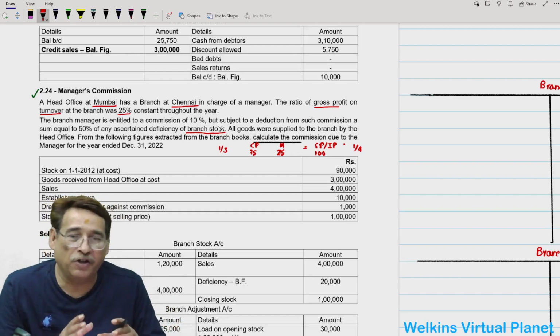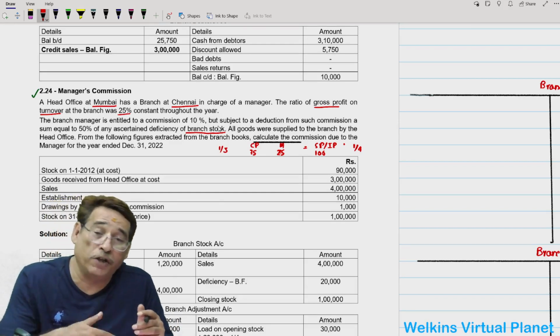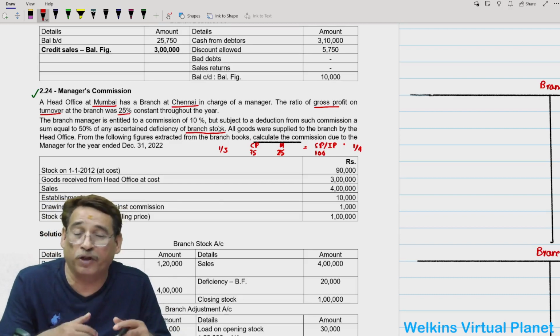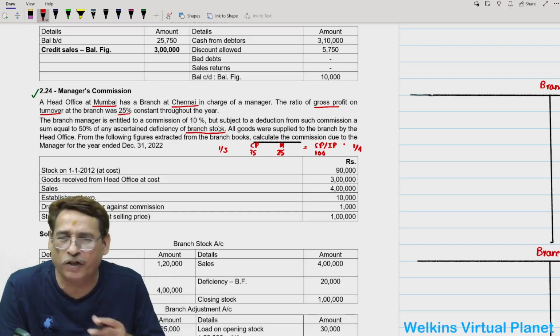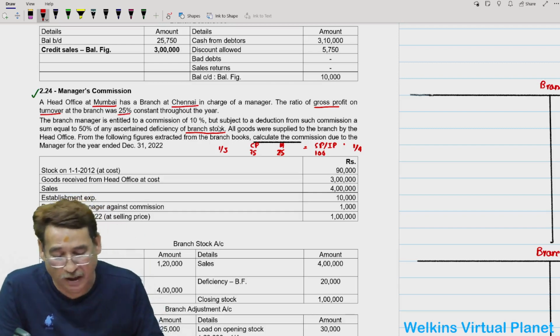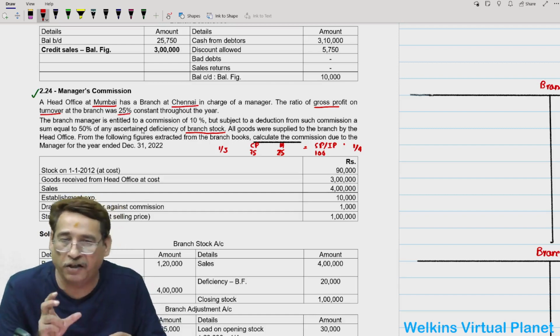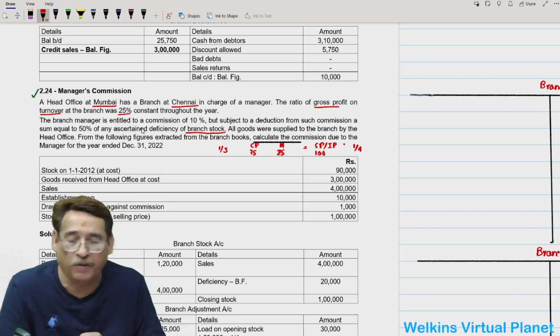Now, this condition or rider has been kept, perhaps so that the branch manager works not only with zeal and enthusiasm, but with caution and care that there should not be any deficiency. That means as much as possible, he should try to sell the goods and try to increase the profits for us. So the contract here is that we will give you 10% commission, and in case there is any deficiency, 50% of the deficiency will be subtracted from your commission.